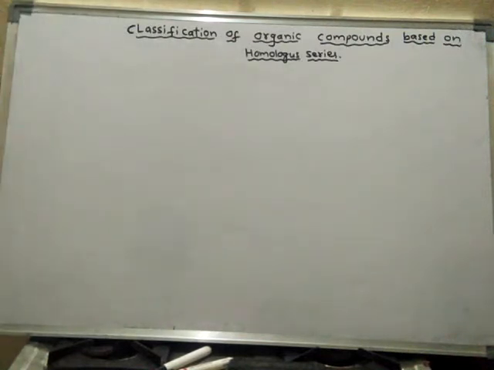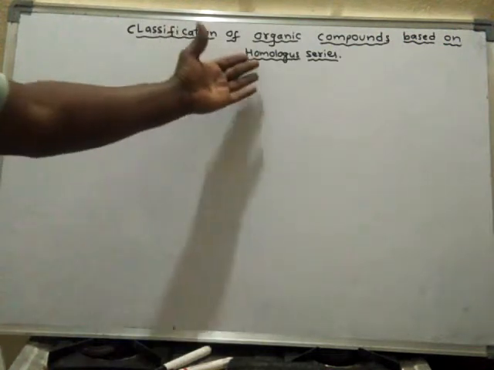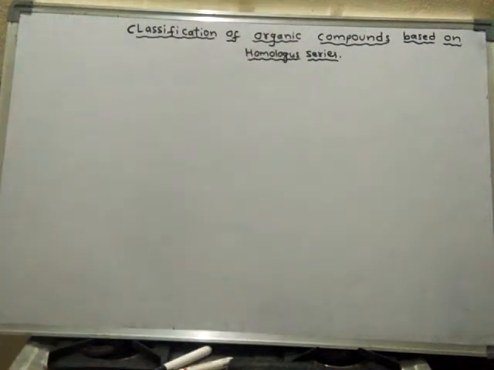We were learning about the classification of organic compounds. So, we have seen how organic compounds are classified in different ways. One of the ways is based on homologous series. So what is homologous series?